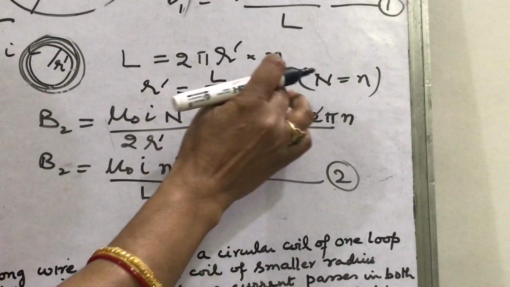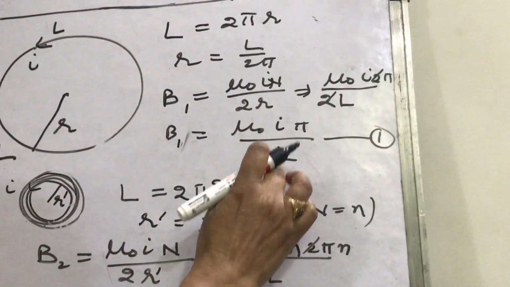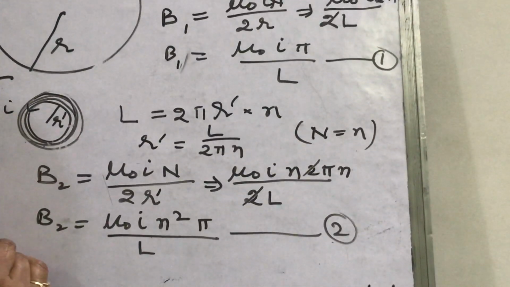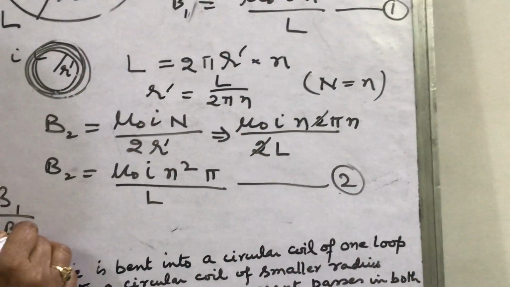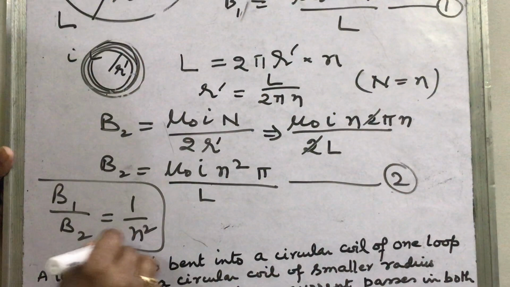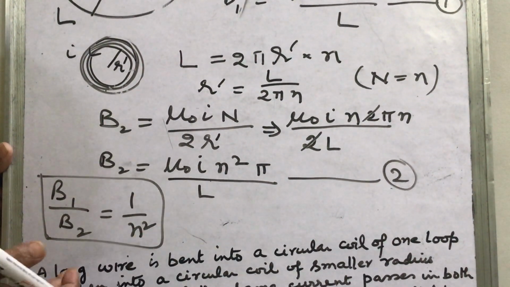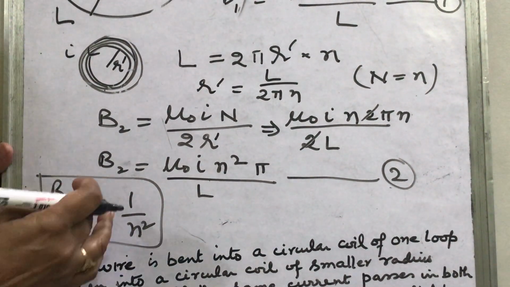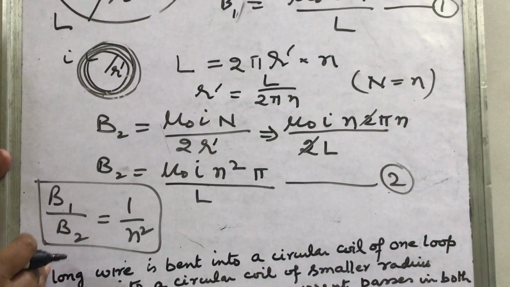Now you can see this is mu naught I pi upon L. What is the ratio? That is, divide these two equations. What will you get? This. So in this way you have to find the ratio of the magnetic fields at the center.